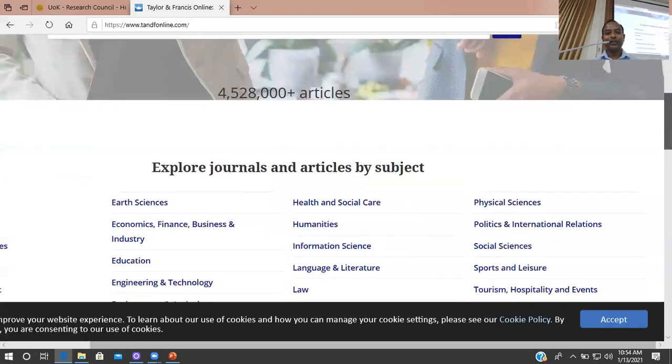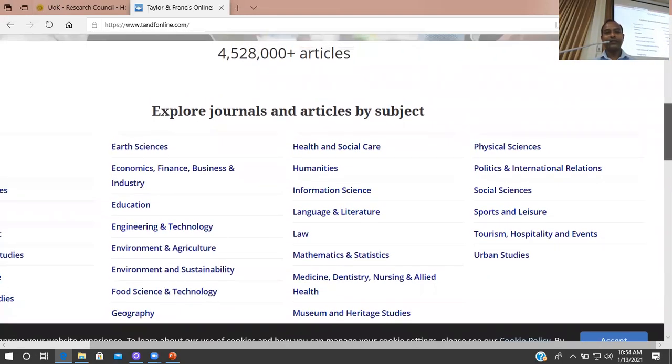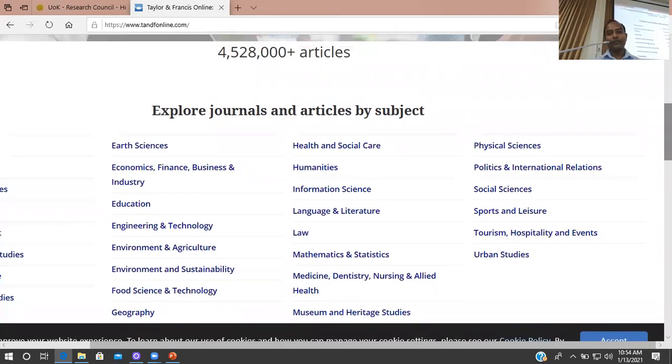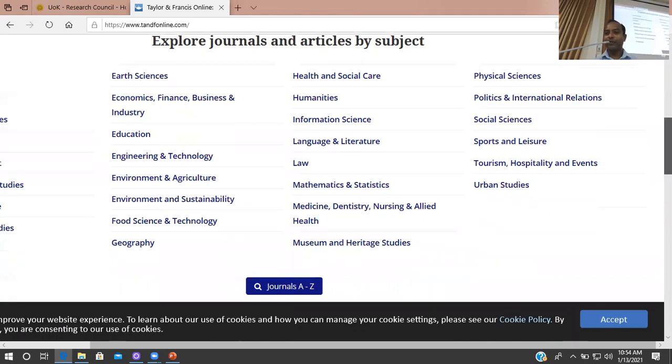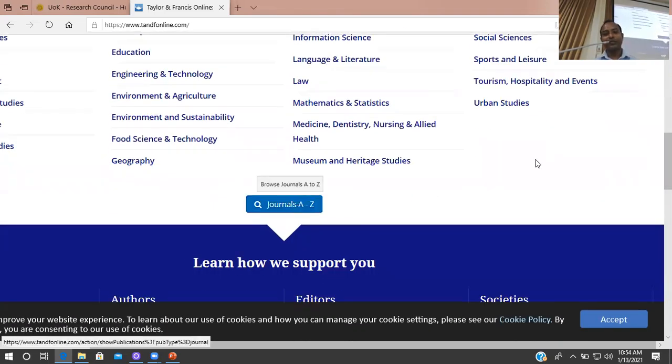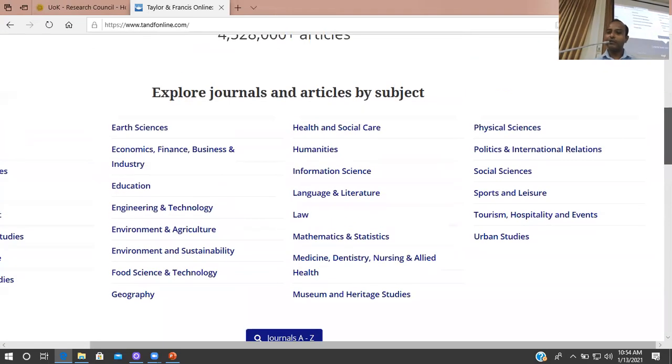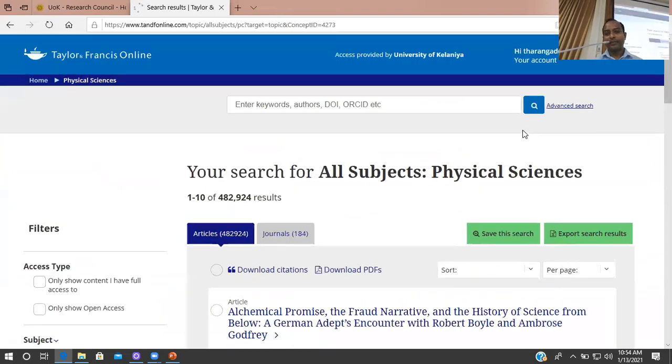Here also they say that they have more than 4.5 million articles in their database. They have divided it according to subject area, which would be more beneficial to you. Otherwise, you can select the A to Z journal list, which will list all the journals available in their databases.